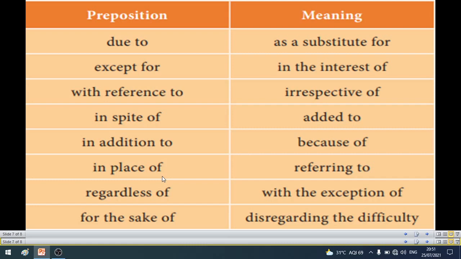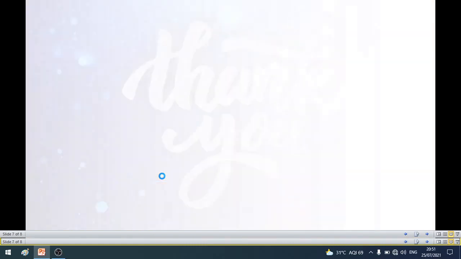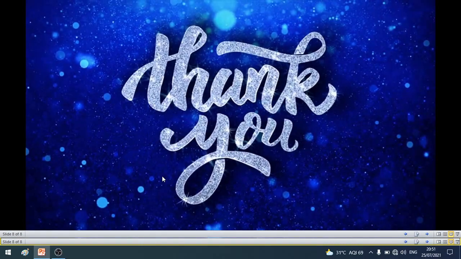Okay students, so this is about prepositional phrases. If you want to learn prepositional phrases, you should know more and more prepositional phrases. In every language, in the English language especially, there are plenty of prepositional phrases. So we should know about them all. எல்லாத்தையும் நம்ம தெரிஞ்சுக்கணும். It is a very easy thing to apply in our spoken and written forms. நம்ம பேசுறப்பையும் எழுதுறப்பையும் இது ஈஸியா நம்ம அப்ளை பண்ணிக்கலாம். It's not a difficult thing.